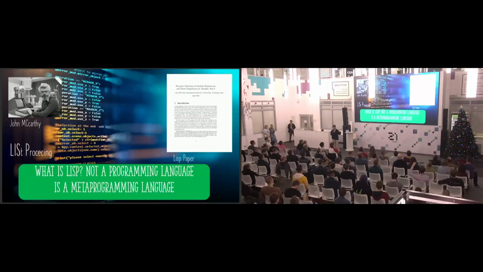So I talk a lot about Lisp, but what is Lisp? Lisp is not a real programming language, it's a meta-programming language. This means it's a template for generating other programming languages. It's a kind of hack to make it. It was launched 64 years ago by John McCarthy at MIT, and the acronym Lisp means List Processing.